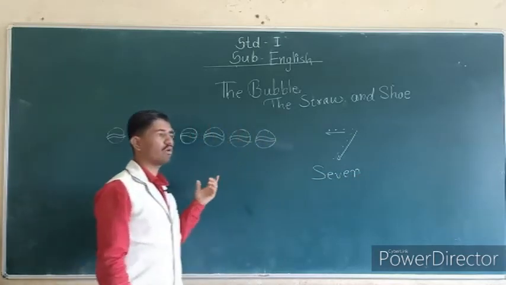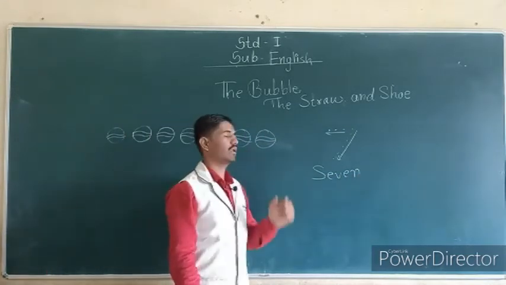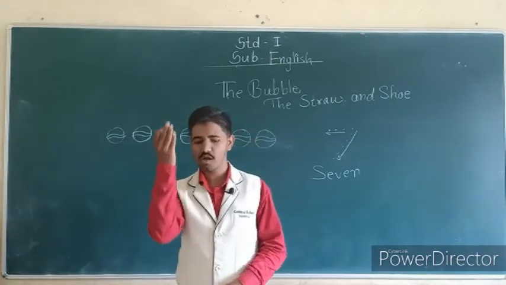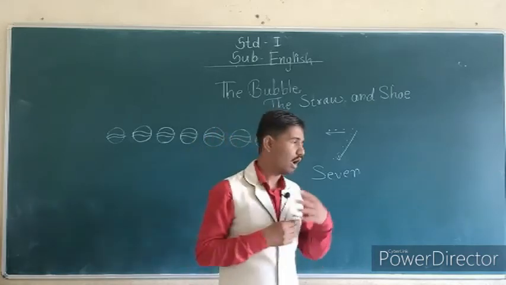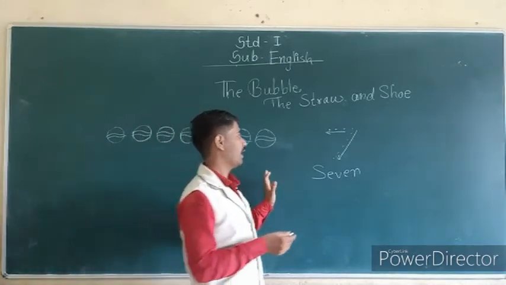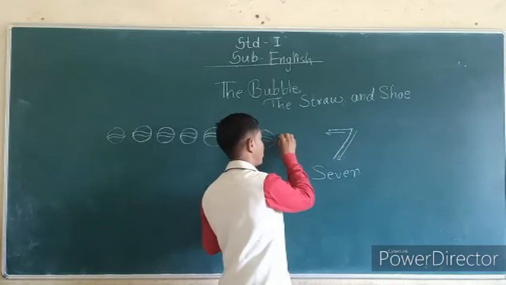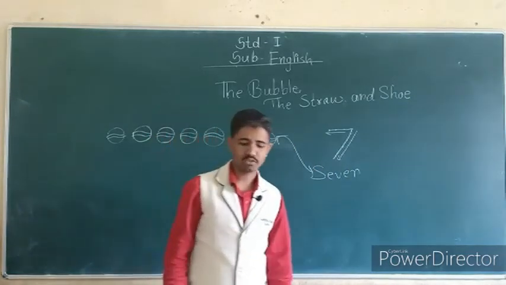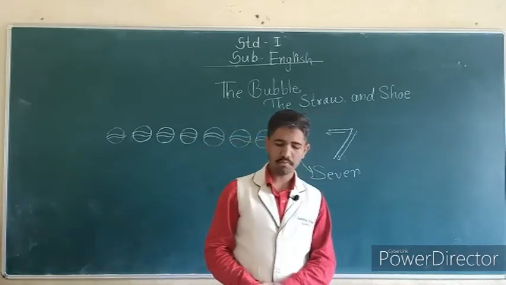First we have to count. How many balls are there? 1, 2, 3, 4, 5, 6, 7. 7 balls. On the right side, the numbers given are 8, 10, 7 and 9. So you have to find how many balls there are and which is the number, then trace the dotted lines and join with the line. Students, do all of you understand what we do on page number 25? Match the balls with their numbers.